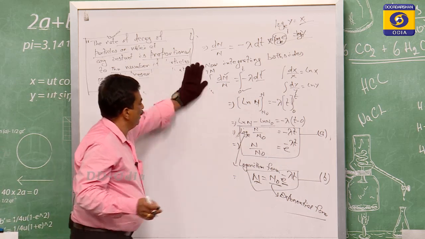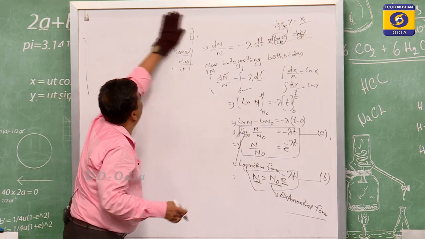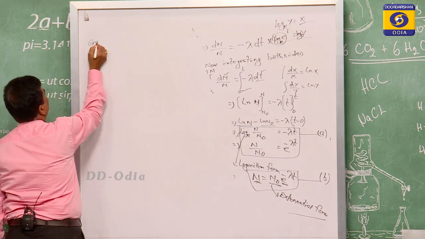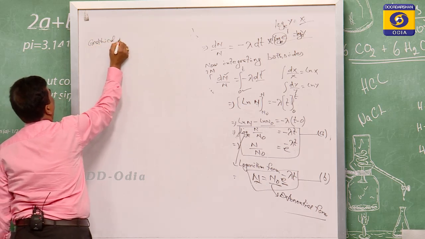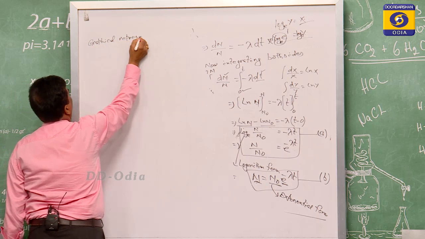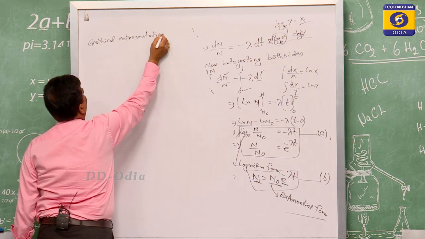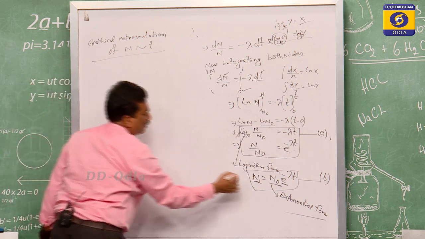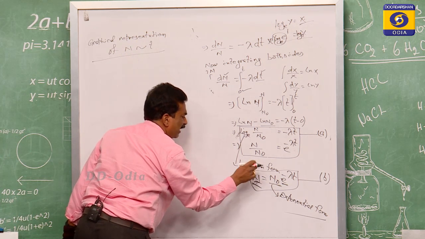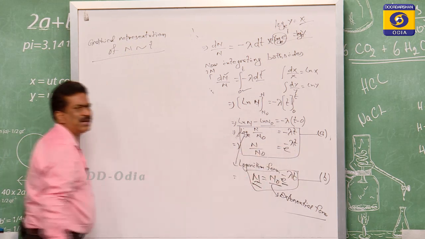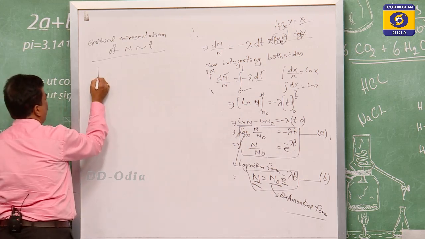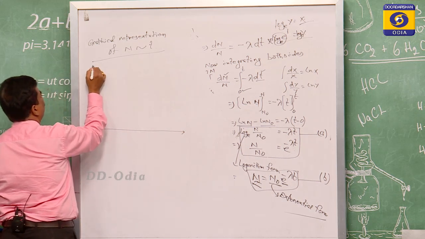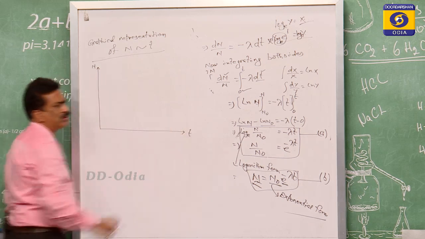And if you take those two equations into account, and if we plot a graphical representation of n versus t, meaning the number of nuclei present at any instant, in graphical form, this is the graph of n, and this is t.